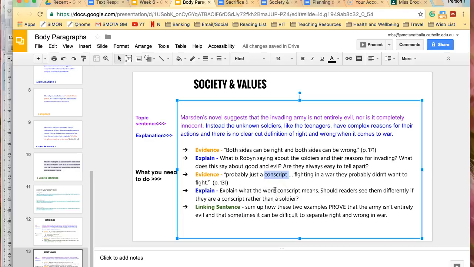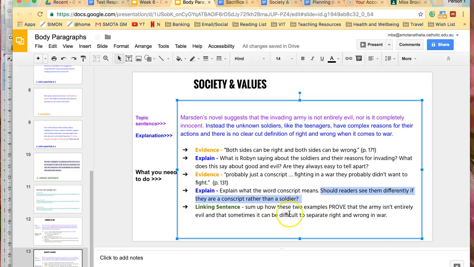Right, so these individuals have no choice. So is it fair to say that what they're doing is wrong, or are they just doing what they have to do because they are serving their country in the army and that's what their army has decided to do? So that's an interesting question to consider, and that's how you'd explain it. You would say what a conscript means, what that word is, and what that kind of person is, and therefore should readers see the conscripts differently to the soldiers, and because of that, is their invasion wrong? Are the conscripts in the wrong? Because really all they're doing is what they're supposed to do. And maybe they think they're doing the right thing for their country.